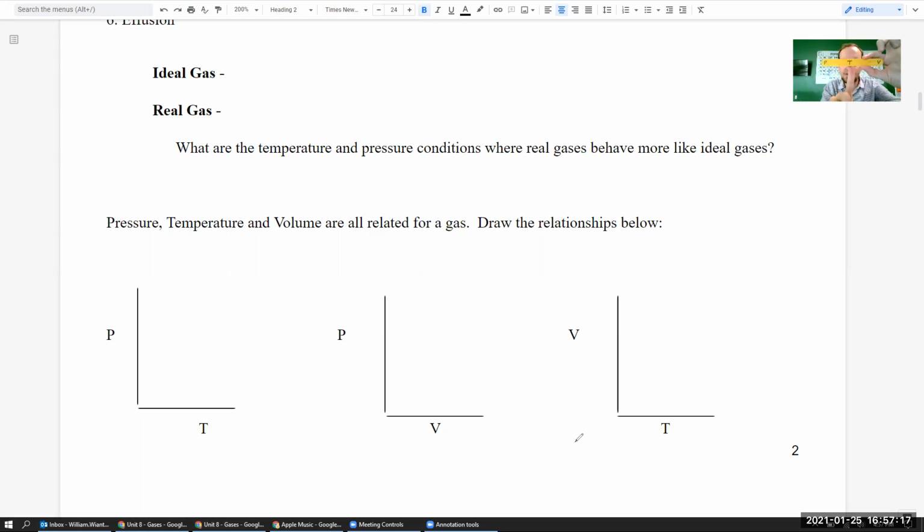But what you need to remember is that temperature must be in the center. And then pressure and volume could be on either side. It doesn't matter which side has pressure, which side has volume. They're just on the outside. But remember, temperature must be in the middle.